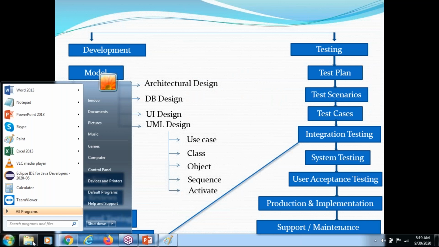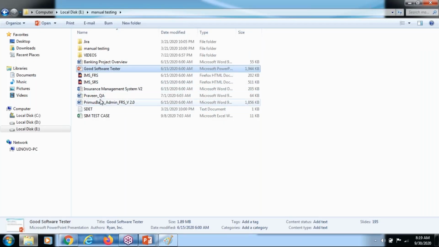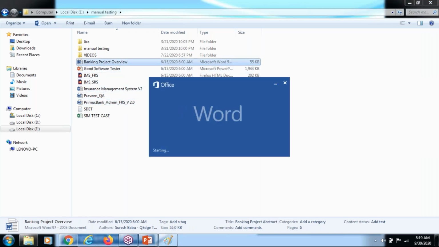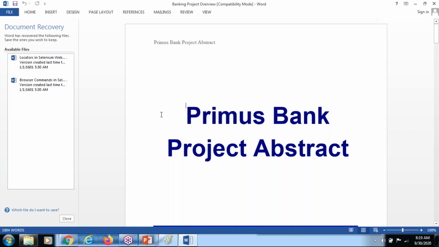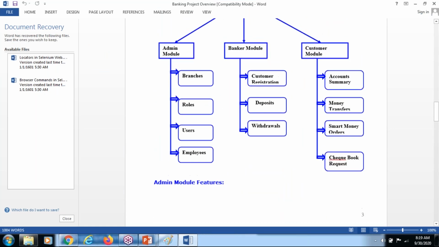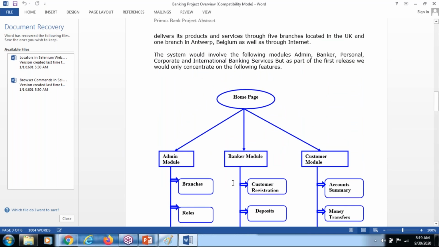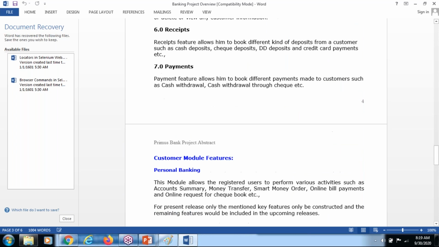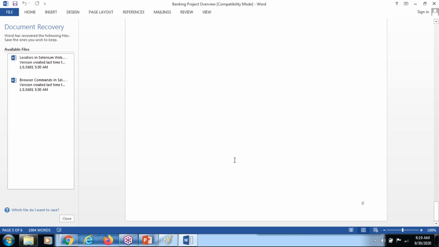Okay, so based on the diagrams we need to check. See, this is one project, and they will give you a diagrammatic way. See, this is the diagram. Based on this diagram, you can easily understand this is the home page, this is the admin module, this is the banker module, and this is a customer module. Okay. So that provides some diagrammatic format.